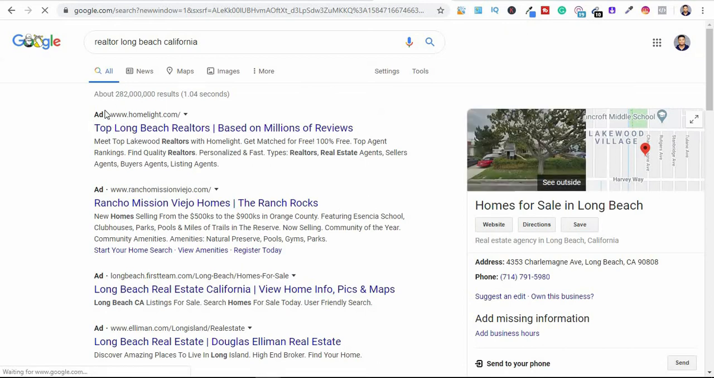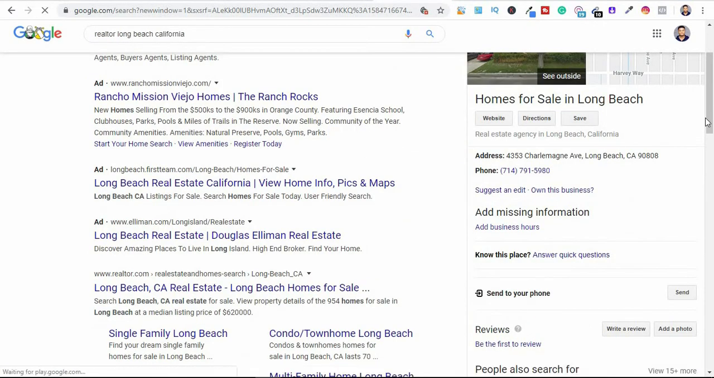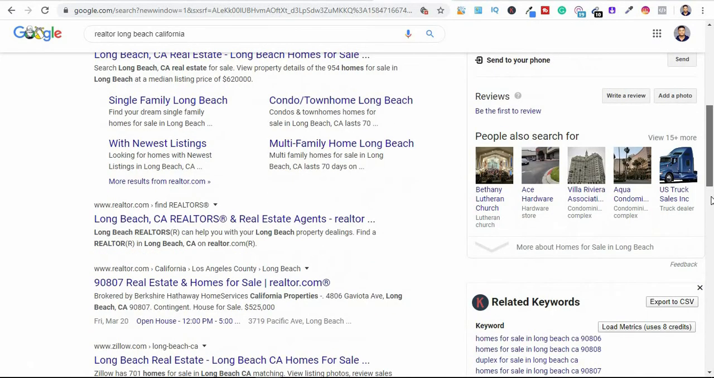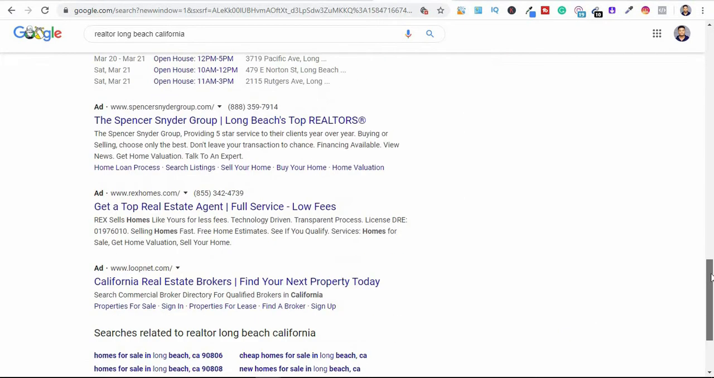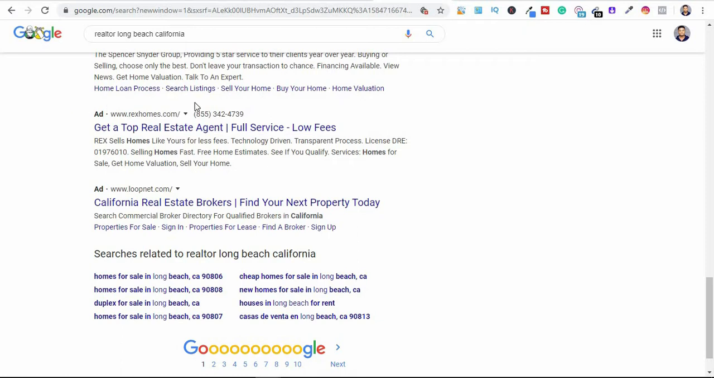Now I'll be seeing a bunch of ads right here. You can see there's ads on Google, and this is what we want to base our focus on. We want to take a look at all these ads because these are a bunch of realtors in this region who are currently running ads. If you're looking for a real estate agent in Long Beach, California, you can contact one of these realtors. They are currently running this ad on Google.